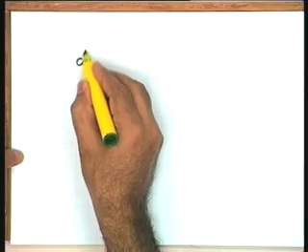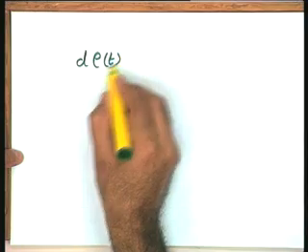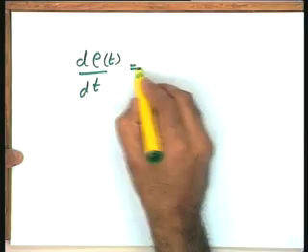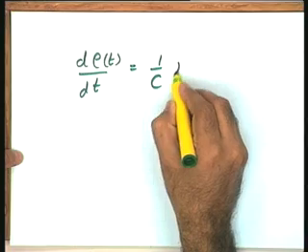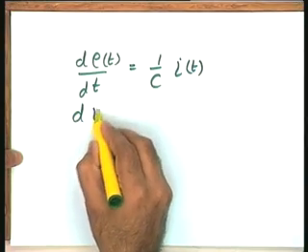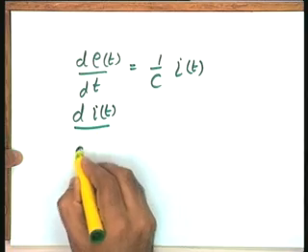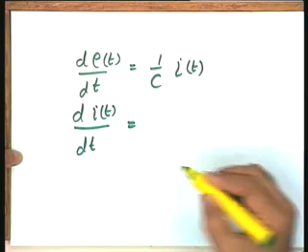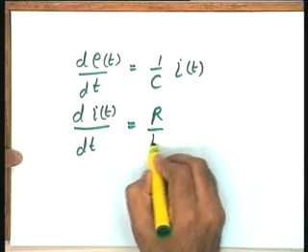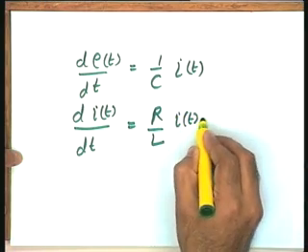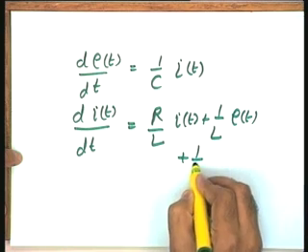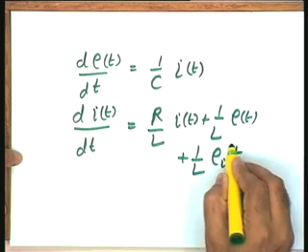So, I need my equations in the form d E t by dt, which in this particular case is equal to 1 over C I t. The other equation becomes d I t by dt equal to, please help me, minus R by L I t minus 1 by L E t plus 1 by L E I t.